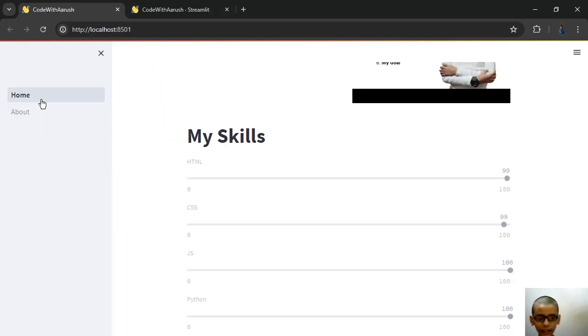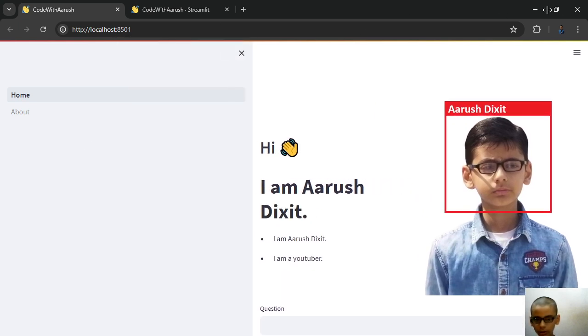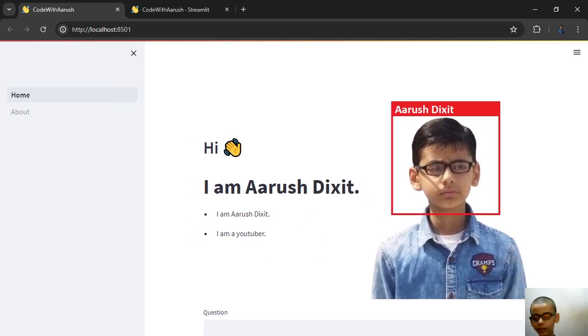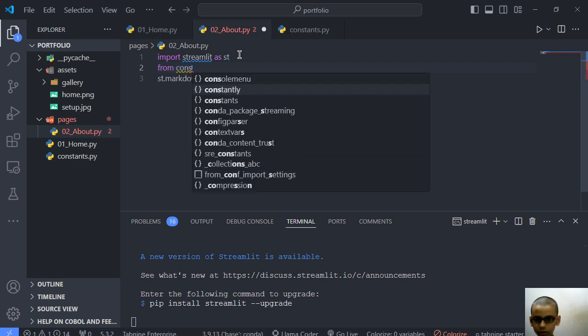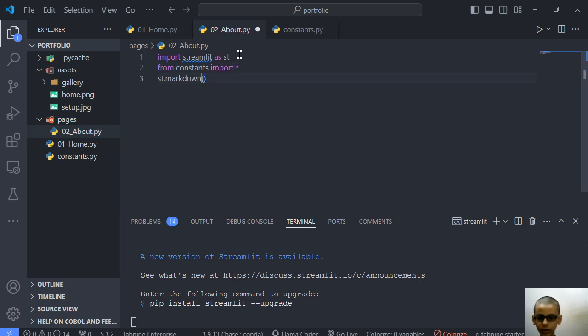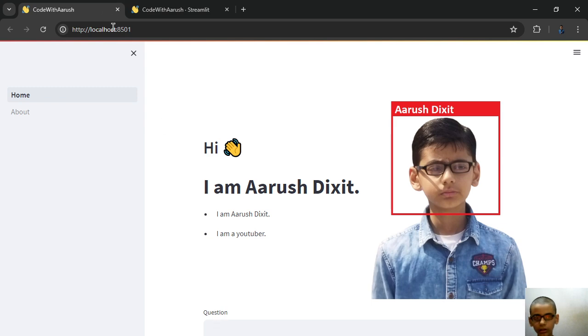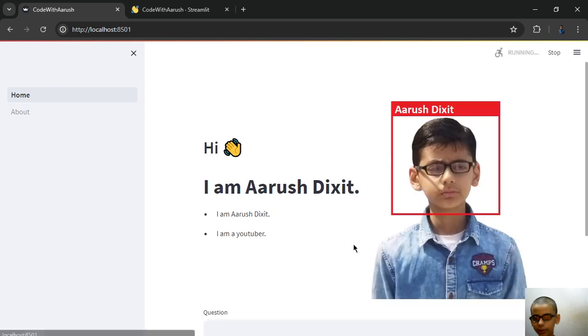So guys, you will get this kind of bar. You can also maximize it and minimize it. Then after that, you have to write st.markdown. Here you have to import everything from constants. From constants import star, then about me. Then guys, you will get the same response as I am getting.